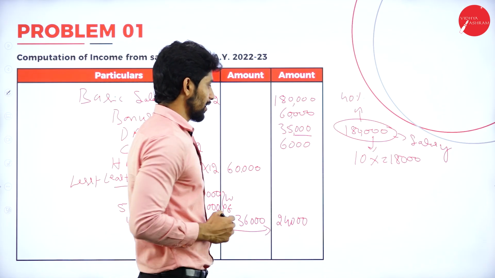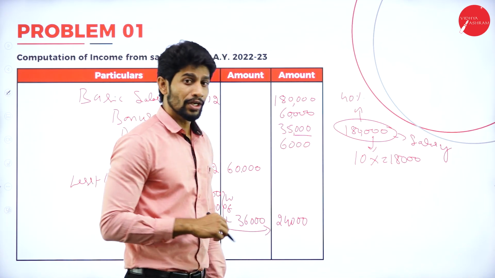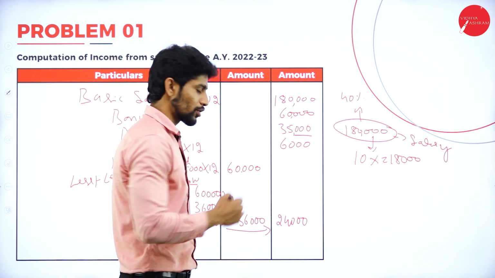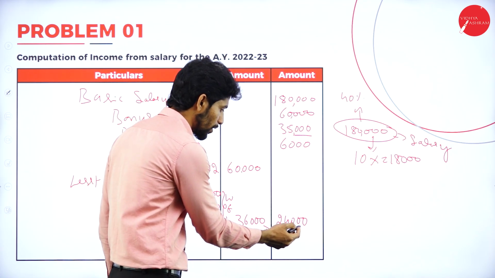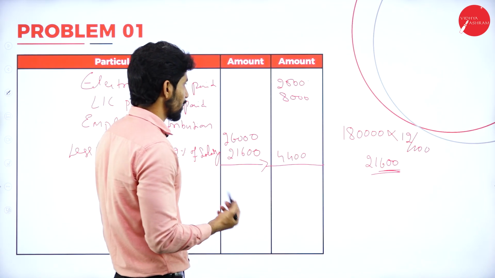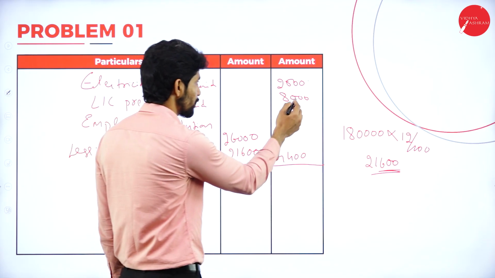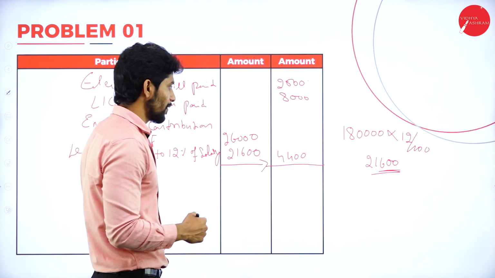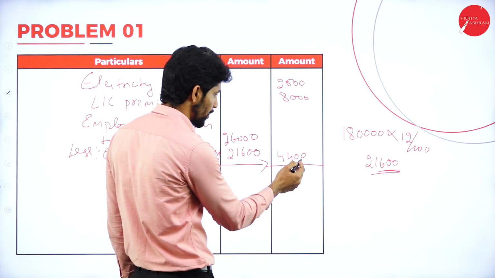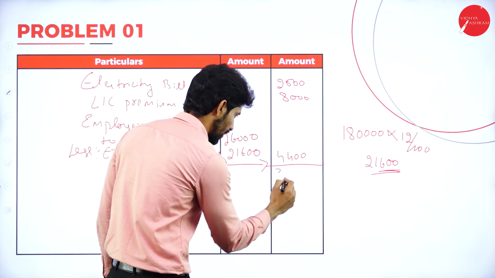Here 1,80,000, plus 60,000, 2,40,000. 2,40,000 plus 35,000, 2,75,000. 2,75,000 plus 6,000, 2,81,000. 2,81,000 plus 4,000, 2,85,000. 2,85,000 plus 20,000, 3,05,000. 3,05,000 plus 2,500, 3,07,500, plus 5,000, 3,12,500, plus 4,400, 3,16,900. Next, 3,19,900.